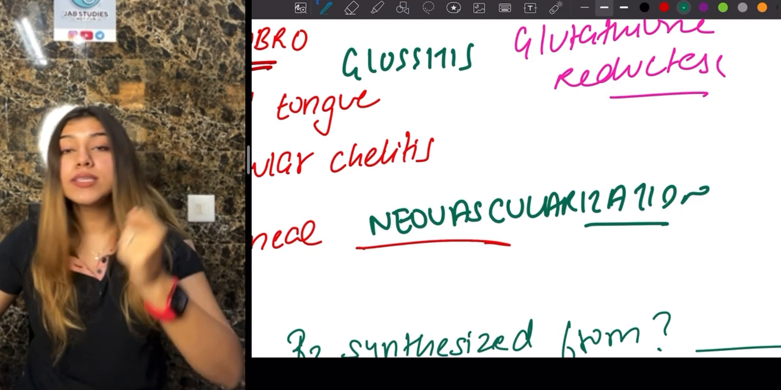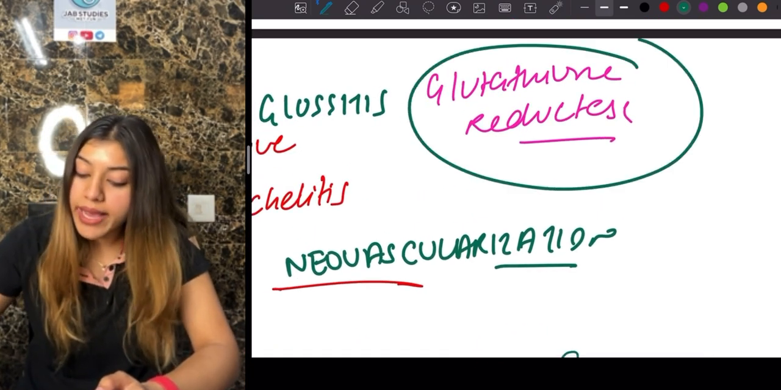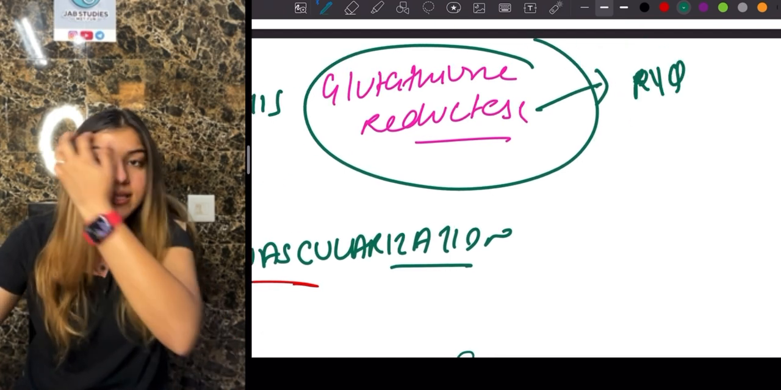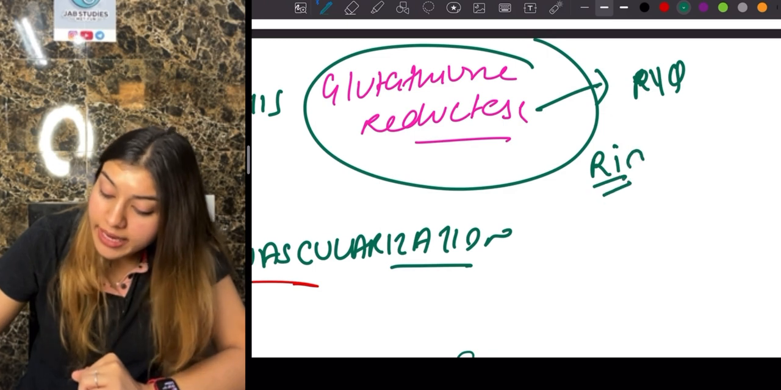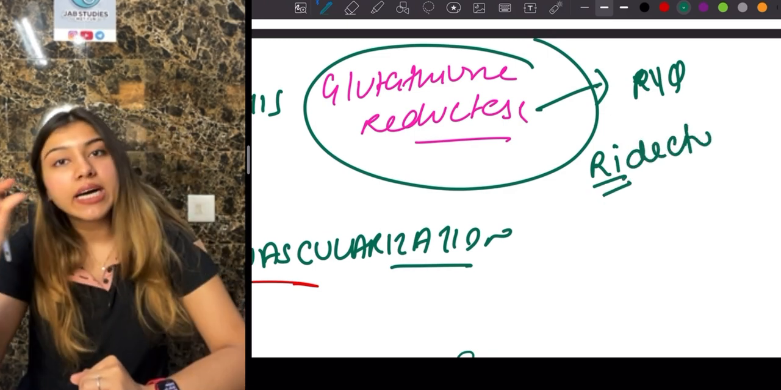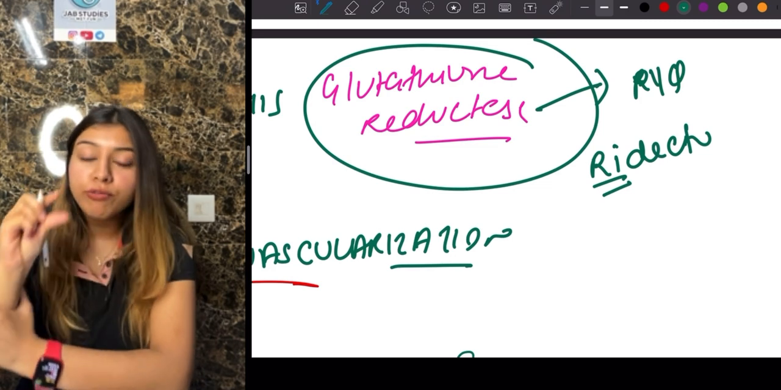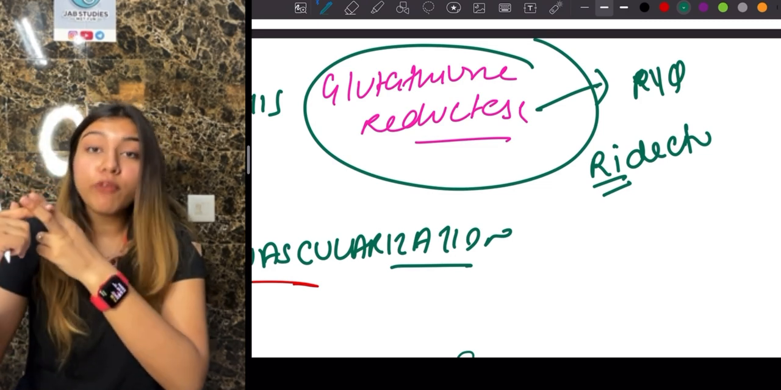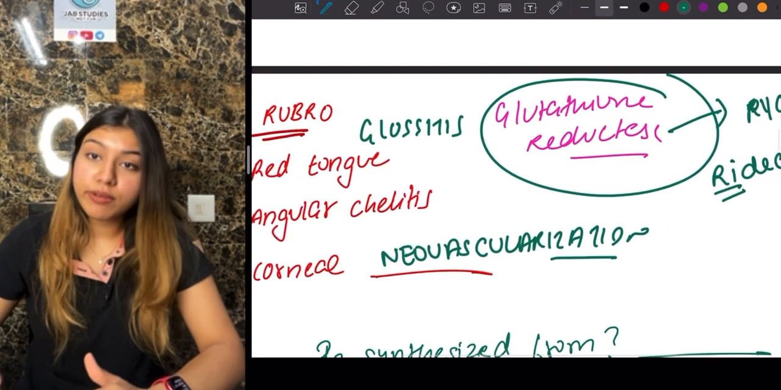Okay, and what is the test, guys, that I will do to find this deficiency? That is going to be our glutathione reductase. How am I going to remember this, guys? Riboflavin. So remember, we can write reductase as RI, reductase. So glutathione reductase is the test that I'll be doing for riboflavin. So everything sounds a little similar. Reductase, riboflavin, rubro, something to do with red. So that is how I'm going to remember its deficiencies as well.